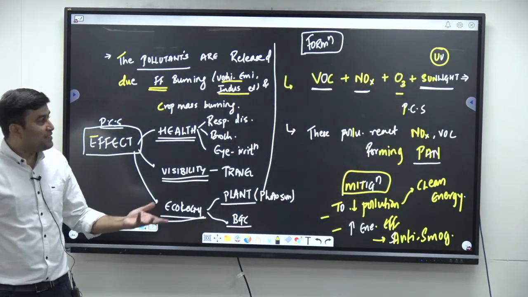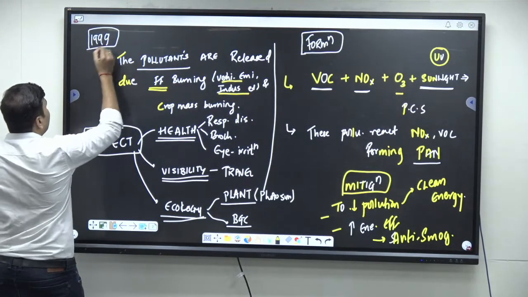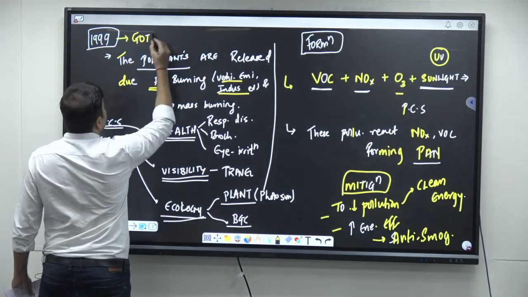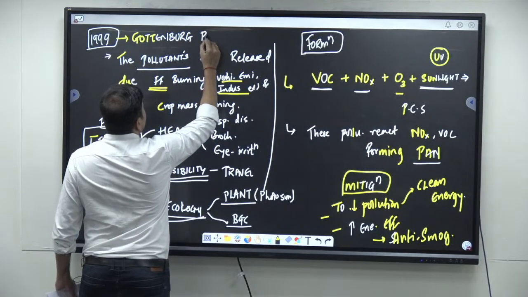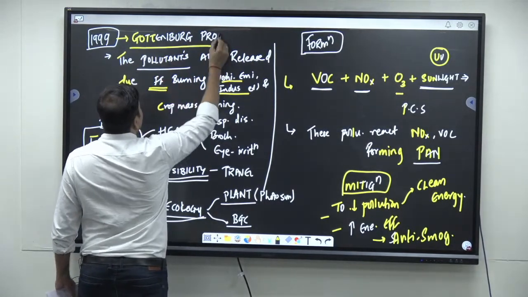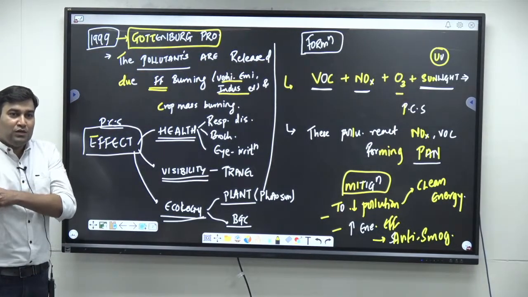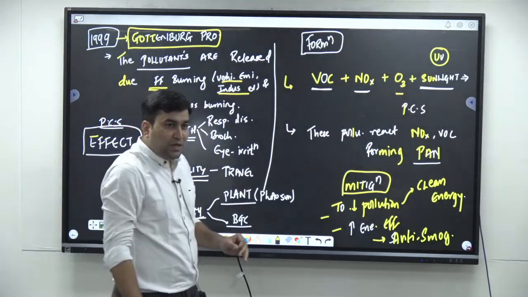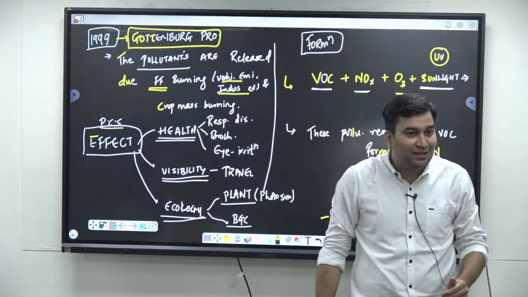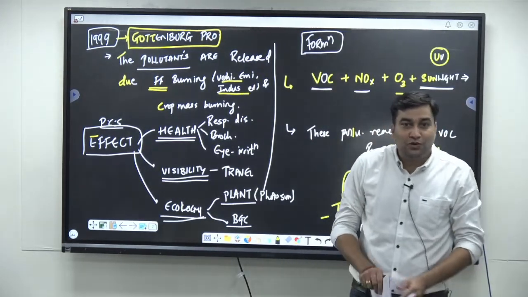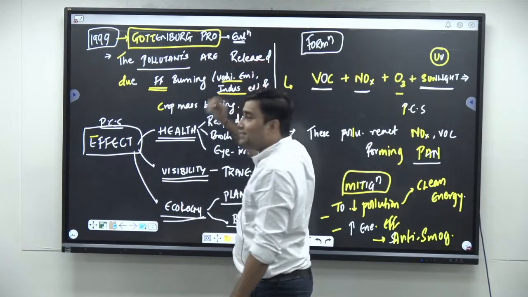And in the end, it asks us about the 1999 Gothenburg Protocol. So in conclusion, you have to write about this Gothenburg Protocol. As I had already discussed in the classes also, it was brought in 99, and it had the aim and objective with respect to reducing, first of all, eutrophication, correct?